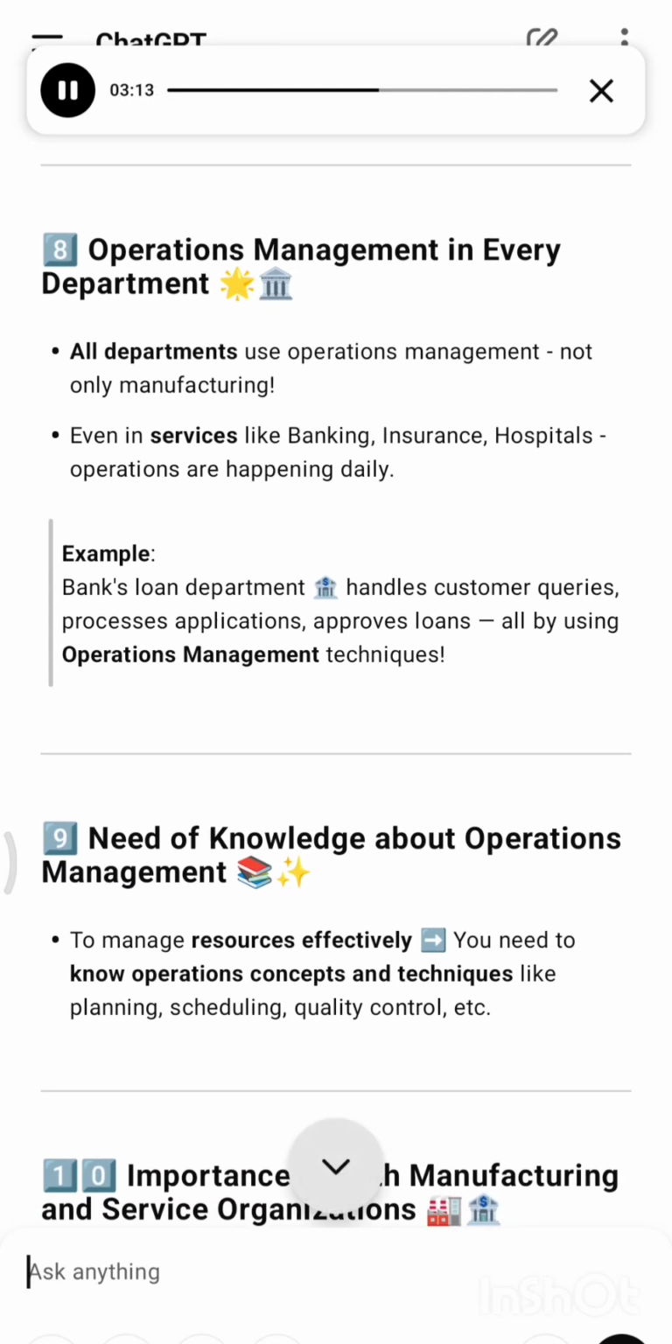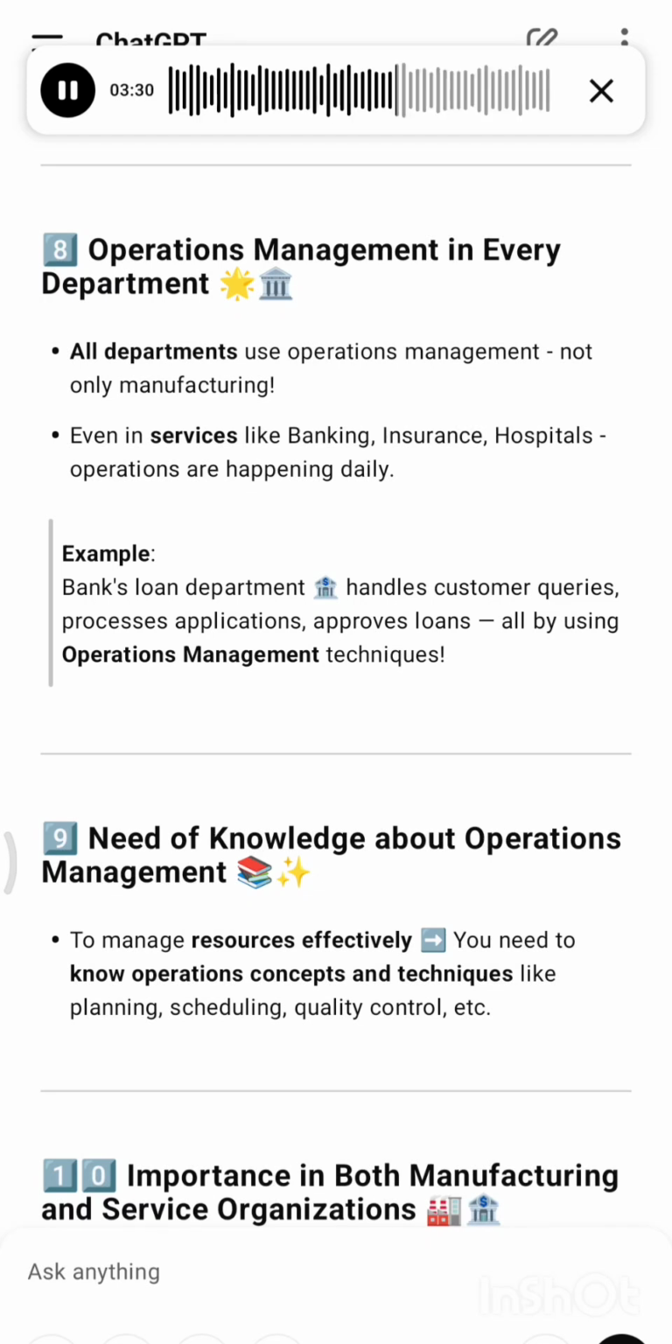All departments use operations management, not only manufacturing. Even in services like banking, insurance, hospitals, operations are happening daily. Example: a bank's loan department handles customer queries, processes applications, approves loans, all by using operations management techniques.